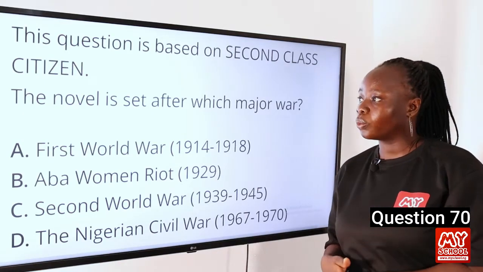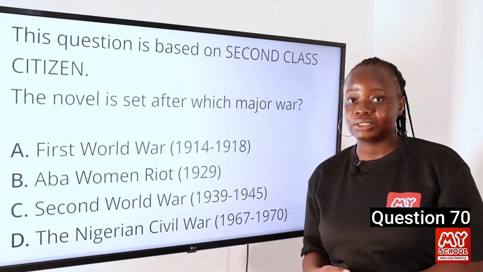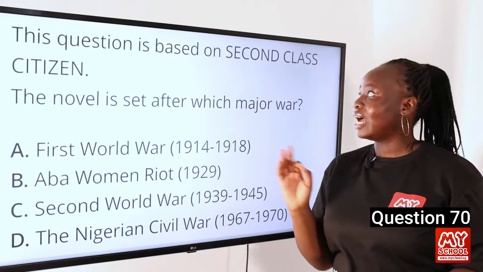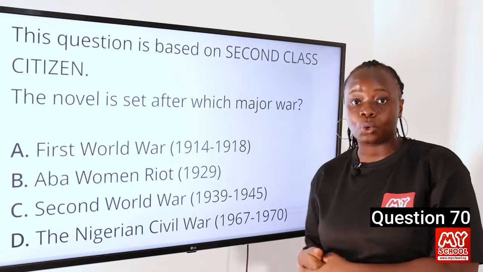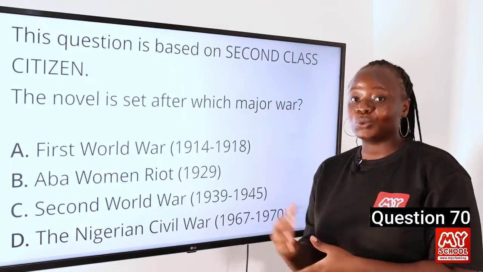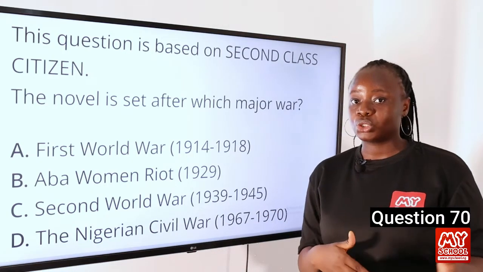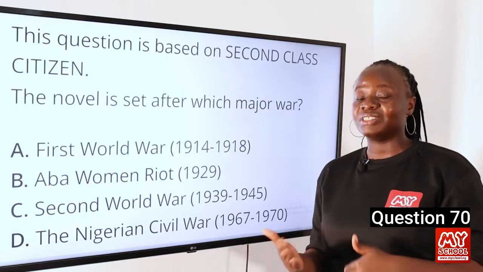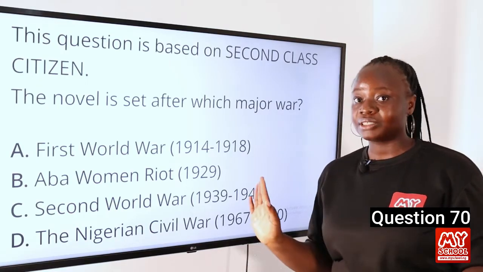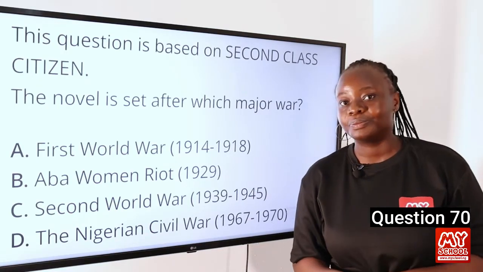The Second World War. Buchi Emecheta's Second-Class Citizen was set between the 1950s and 1970s, just after the Second World War. So many events in the Second World War significantly impacted the socio-economic conditions of the time, and all of these are reflected in the novel. So the answer to this question is C, the Second World War.